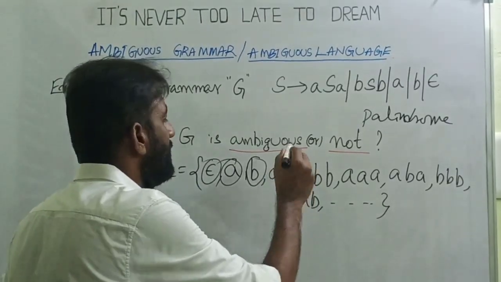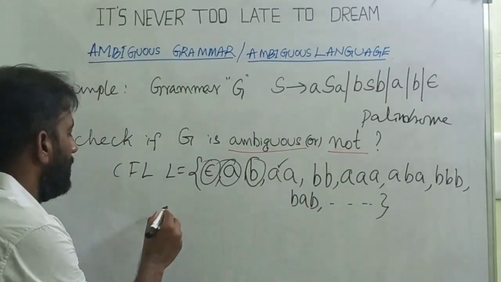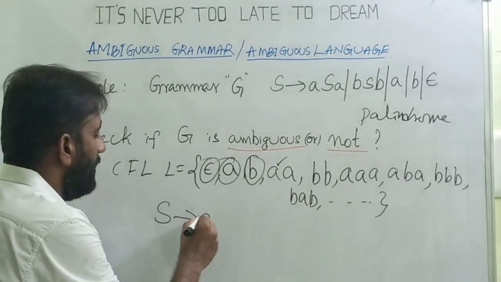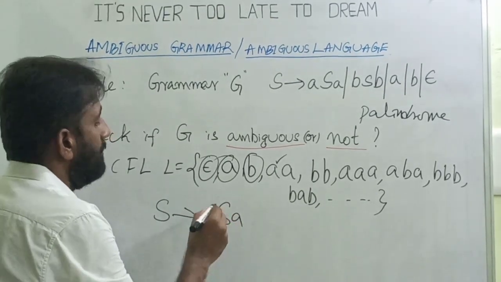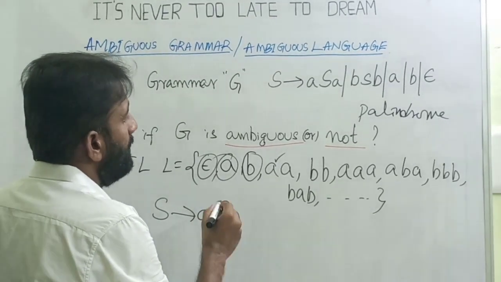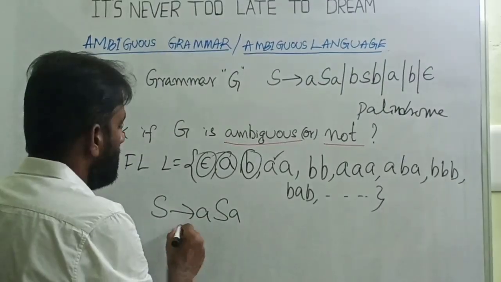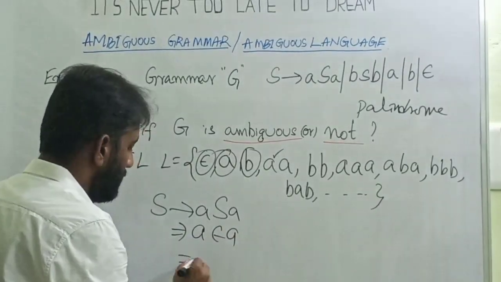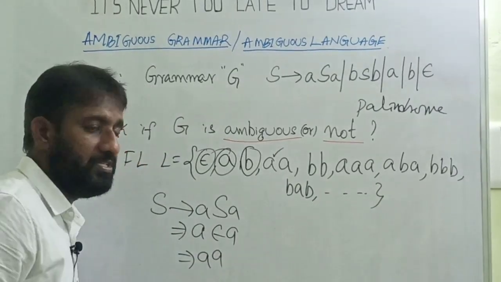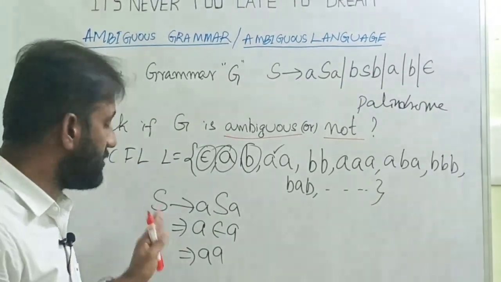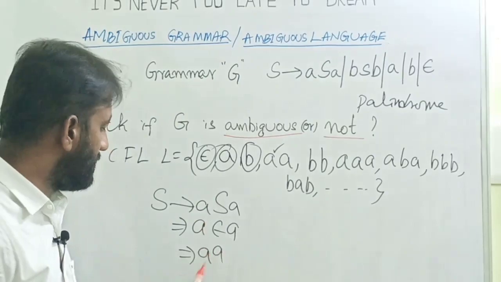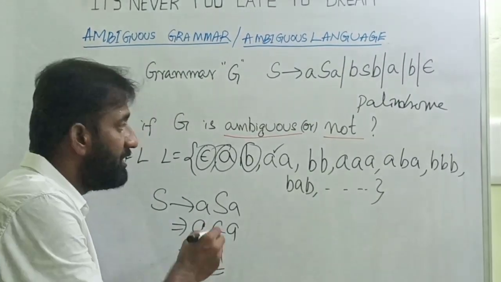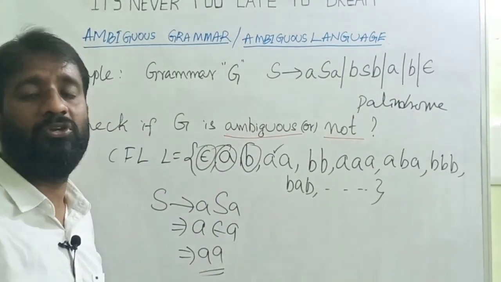How can we derive it? S → aSa. Now S can be replaced with epsilon. Now it is a epsilon a, so the string is aa. Is there any other possibility? Not at all possible. By seeing aa also we can say this grammar is unambiguous.